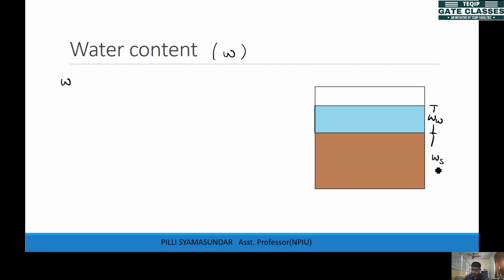So this is weight of solids. So this water content we can define as weight of water by weight of solids, weight of water by weight of solids. So it depends on this water content.